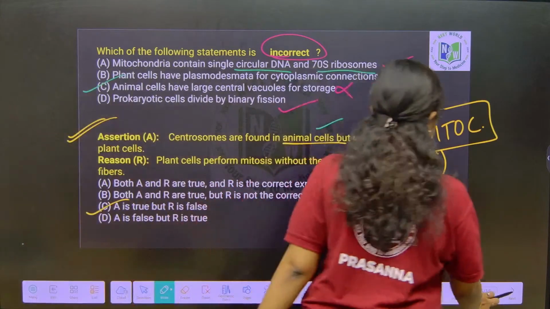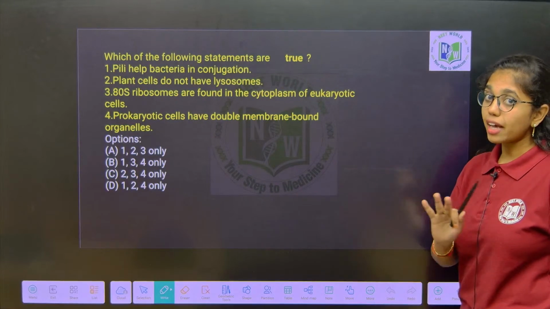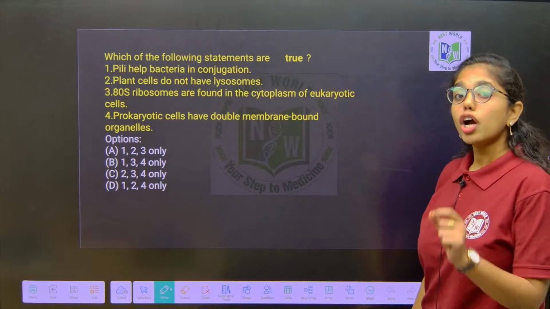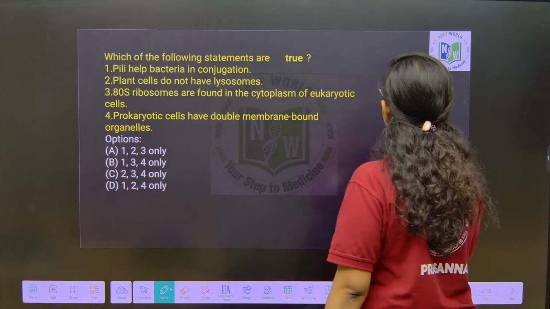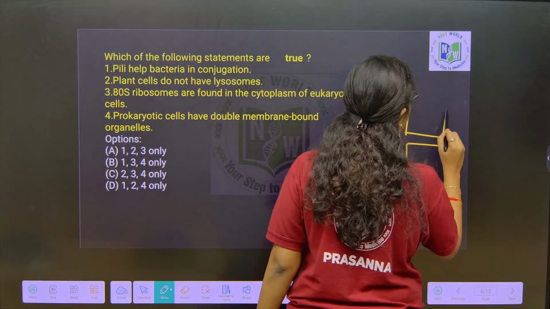Okay, next. Look at this question. Which of the following statements are true, they are asking. Pili help in conjugation. Conjugation is one type of sexual recombination that happens between F plus strain and F minus strain. What is F plus strain?